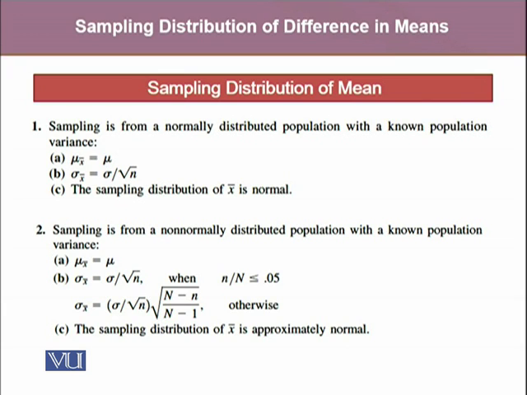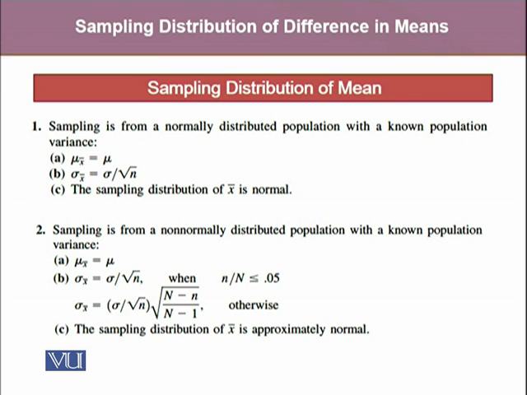Otherwise, the standard error will be equal to sigma over the square root of n multiplied by the small correction factor, which is the square root of capital N minus n divided by capital N minus 1. Moreover, we assume that the sampling distribution of x bar is approximately normal in this situation.